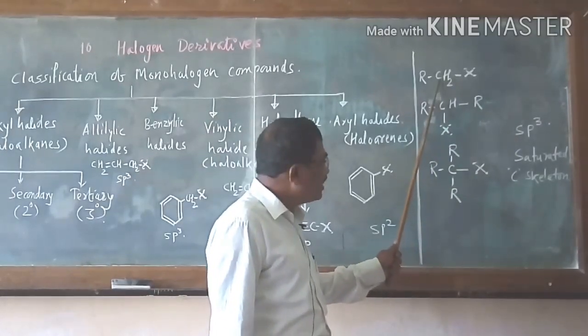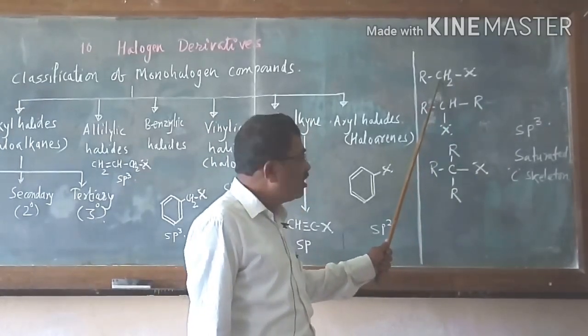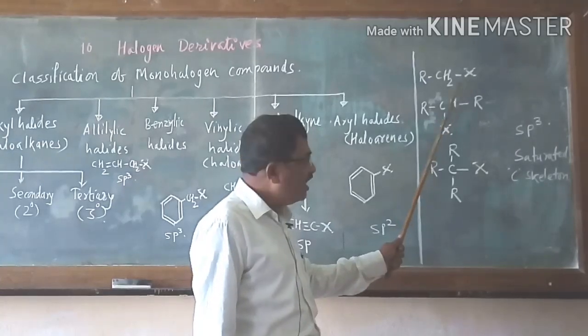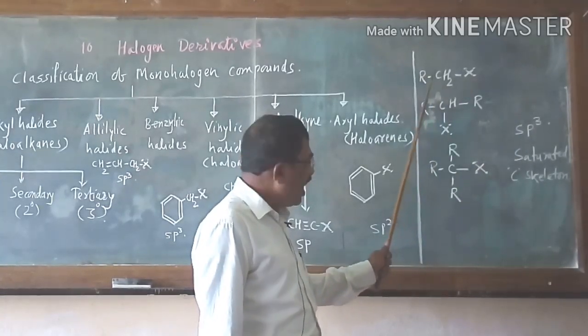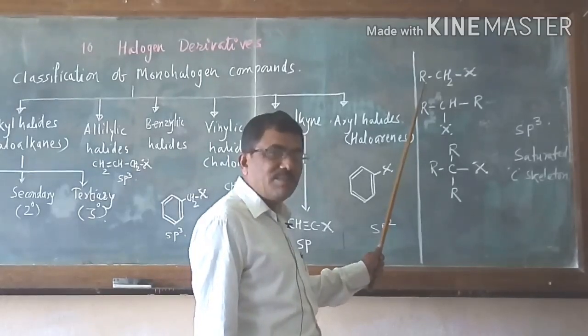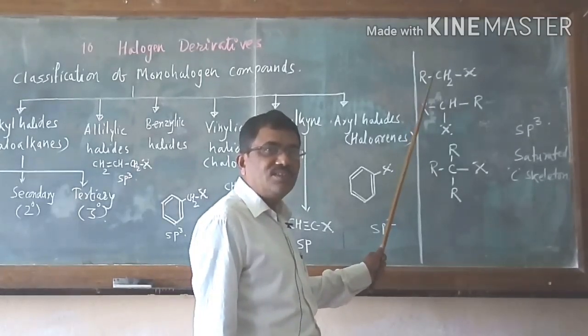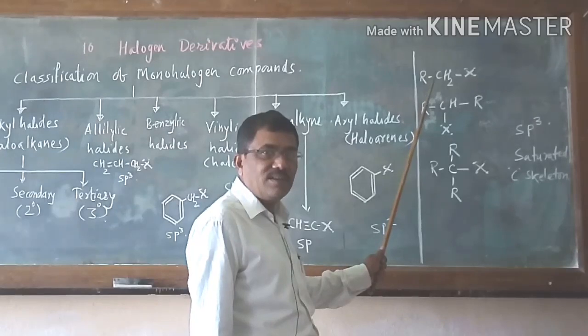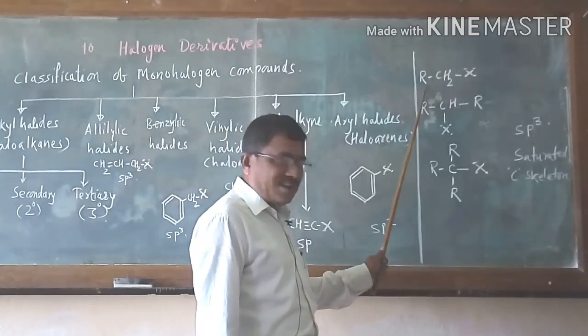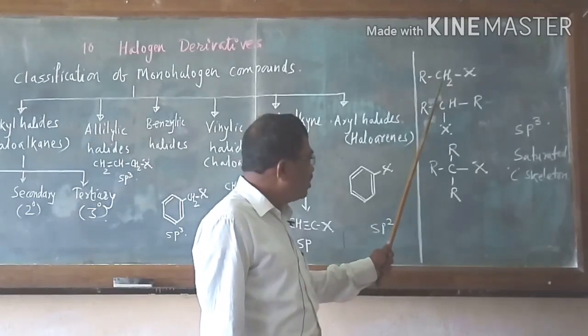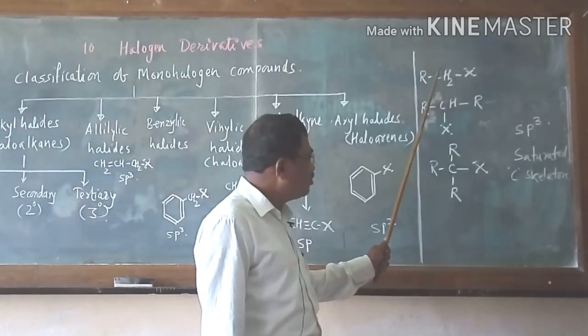This is an sp3 hybridized carbon atom bonded with the halogen. R means any alkyl group. It may be CH3, C2H5, C3H7. So this is the carbon atom, this is primary carbon.